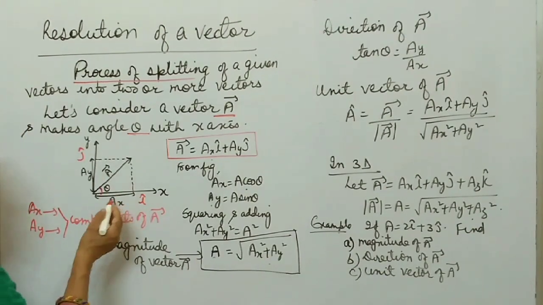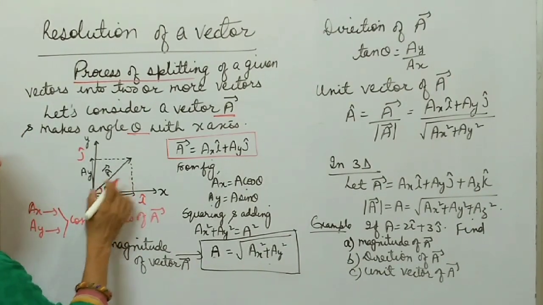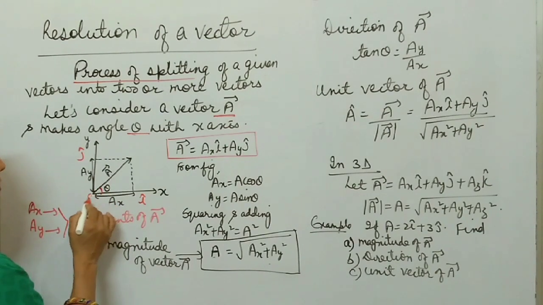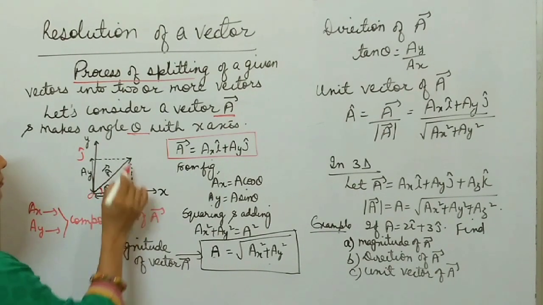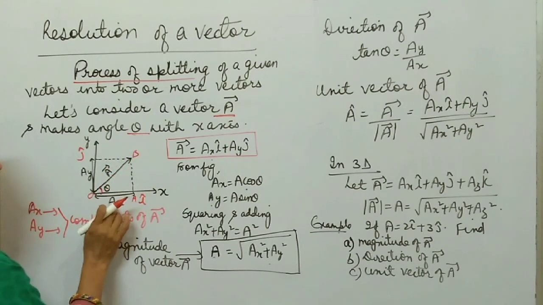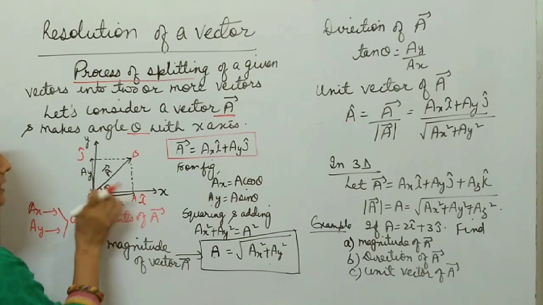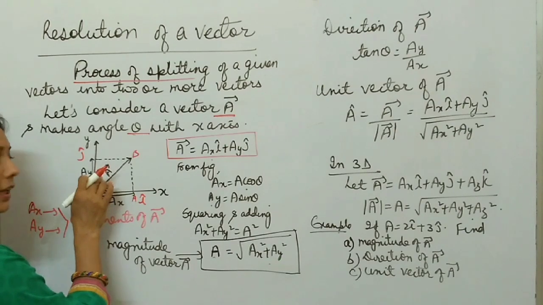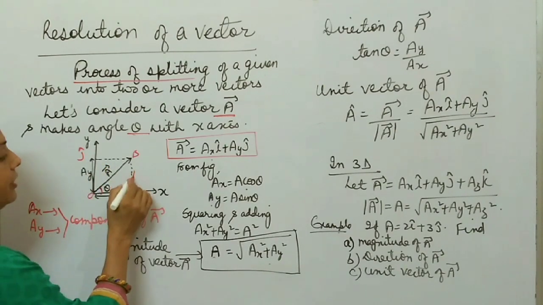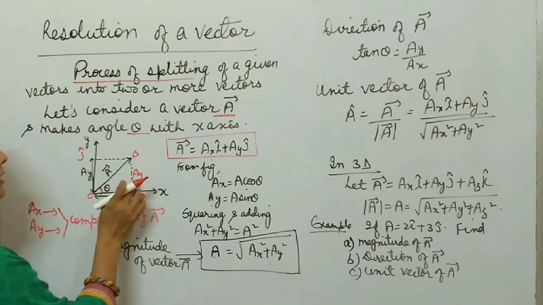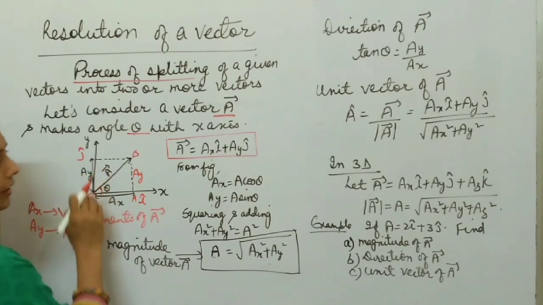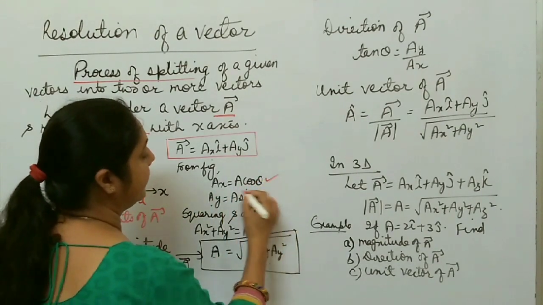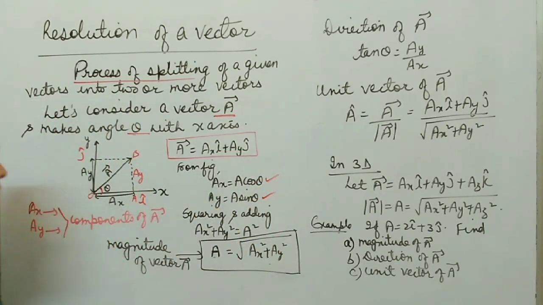Now from this figure, what is this Ax? If you take this triangle, O, A and B, this Ax is the base and this one is the hypotenuse A. So this Ax becomes A cos theta. Again, this is Ay, so this Ay becomes A sin theta. So from the figure, you can write Ax is A cos theta and Ay is A sin theta.